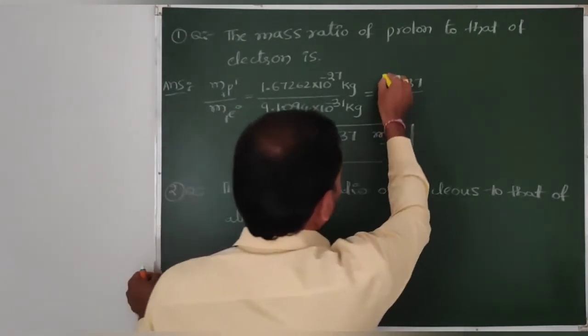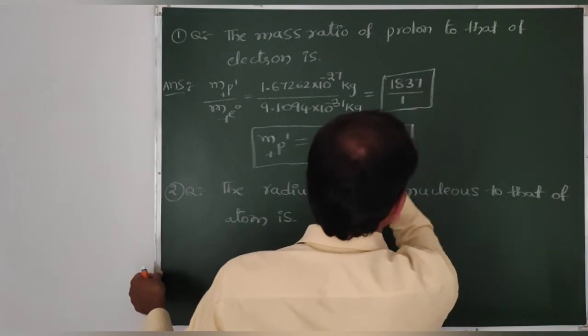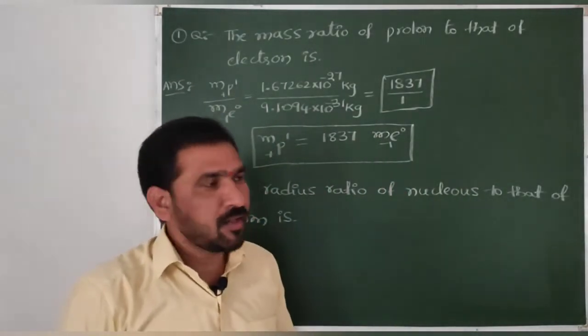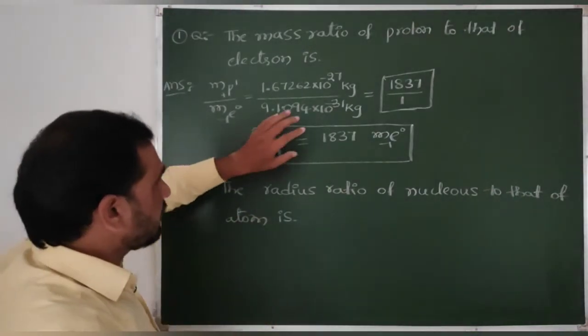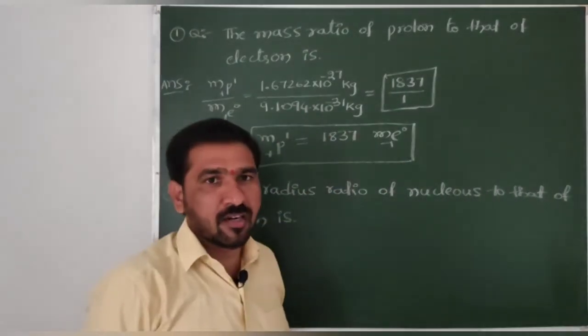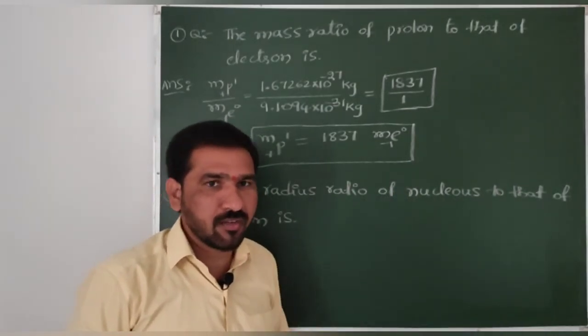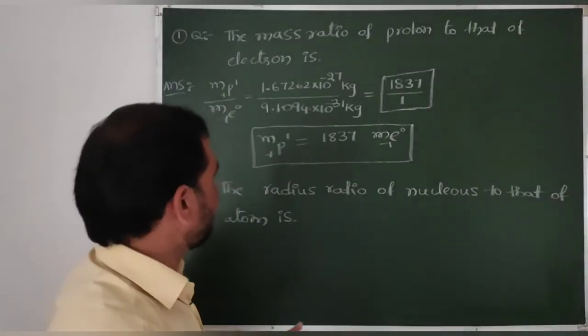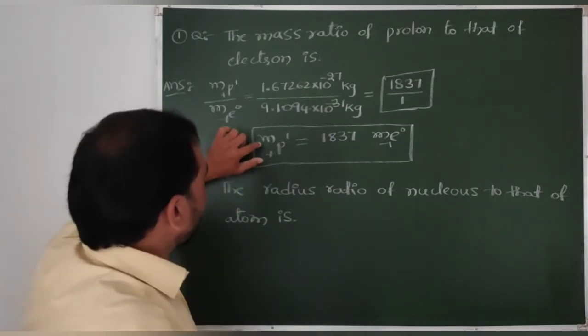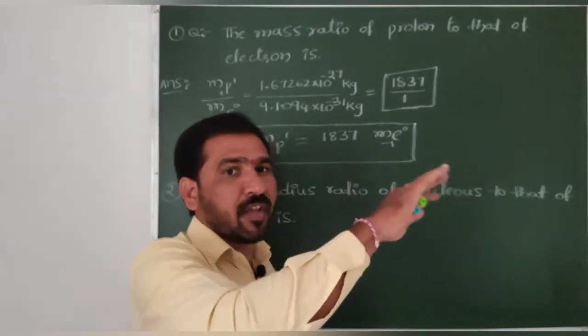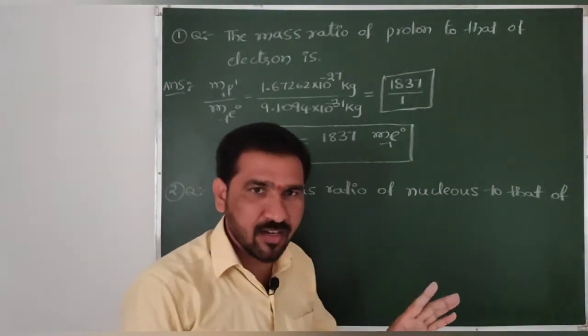Here the ratio is asked, that's why 1837 is to 1. That is the answer actually. But sometimes this relationship is also given under the question and both options are correct, like that option is also given. So from that point of view, I gave this: mass of proton is equal to 1837 times of electron mass. Is it clear?